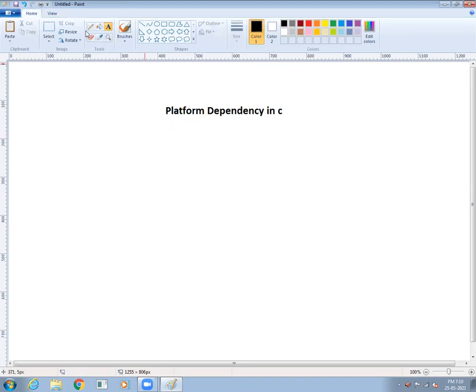So in this session we are going to discuss what platform dependency is, and why C applications run on a single platform.